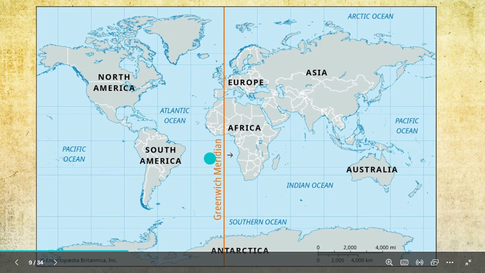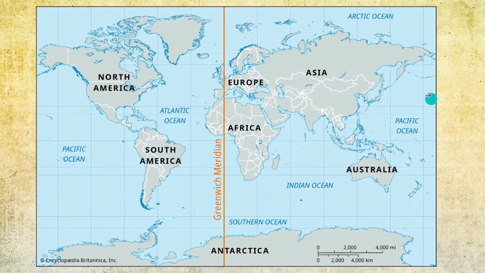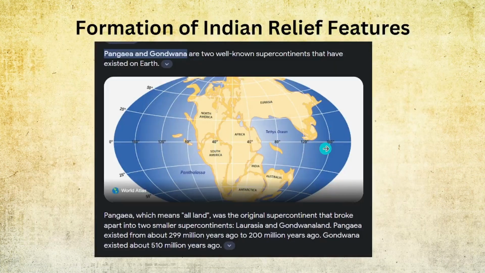We have divided the world into 360 degrees, right? So this way it will go 180 degrees and this way it will go 180 degrees, since it is a sphere. If you take a bangle or a circle, it will have 360 degrees, right?